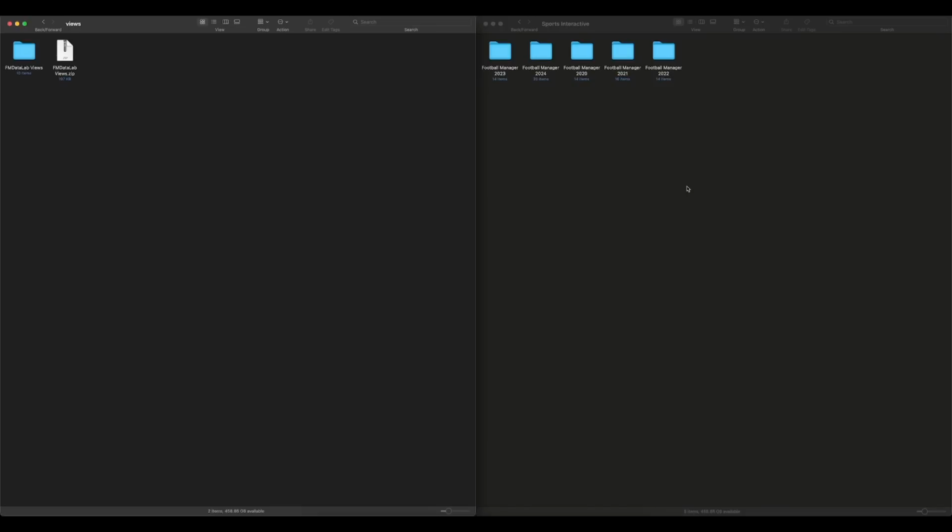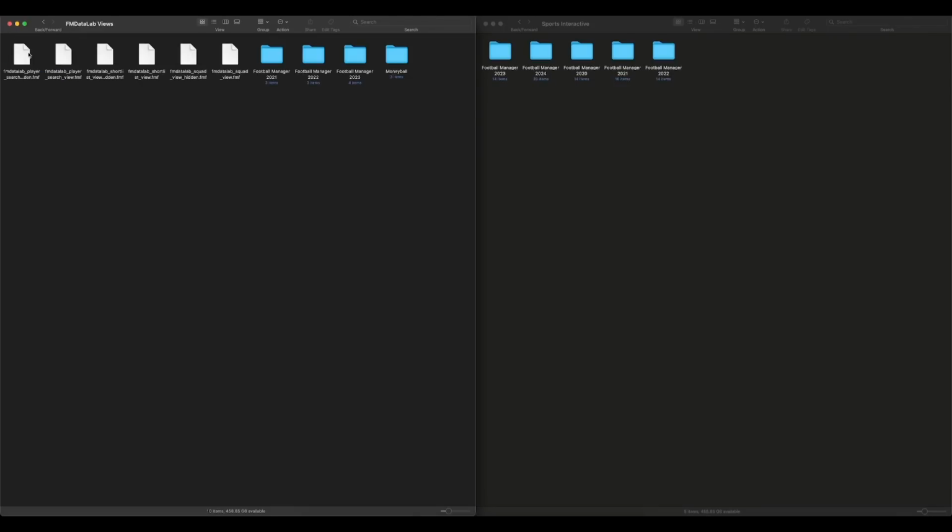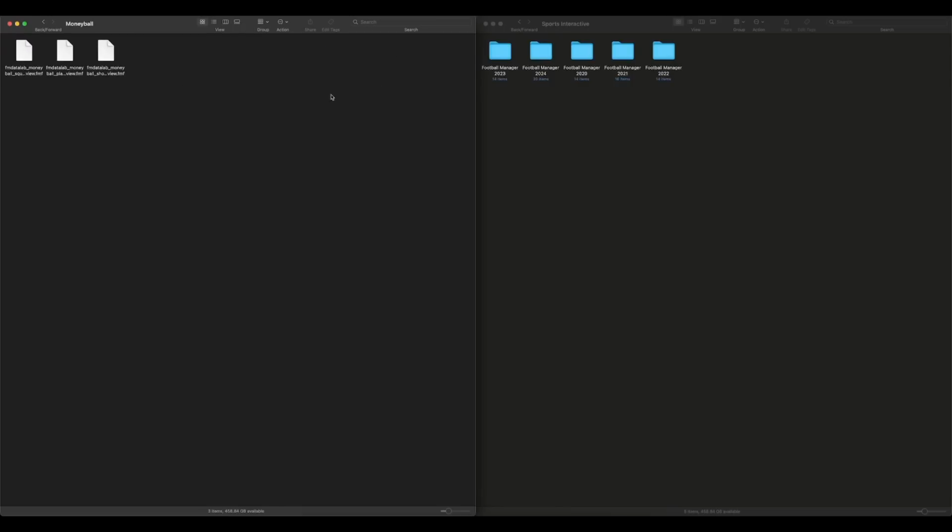Now that you have the FMDataLab Moneyball views zip file downloaded, your next step will be to import the Moneyball views within that zip file into the three separate screens in FM. First, you'll need to extract the zip file, and this will create this FMDataLab views directory. So open up this FMDataLab views directory and navigate to the Moneyball directory. Once in the Moneyball directory, you will need to move these three view files into the views directory within the Football Manager 2024 directory. Now, this can be found in your Sports Interactive directory, so depending on your system, this will be in a different location.